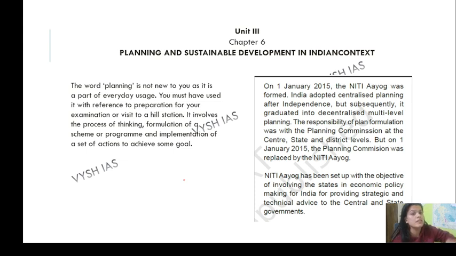Even if you become an SDM or a DM, you have to plan everything. You are going to handle the revenue section of the government. I am basically focusing on revenue because I am from the revenue department. The officers basically manage those things, and all those things they have to plan.